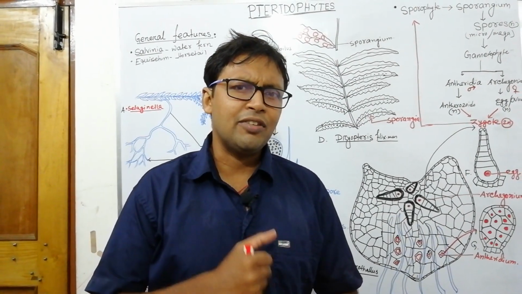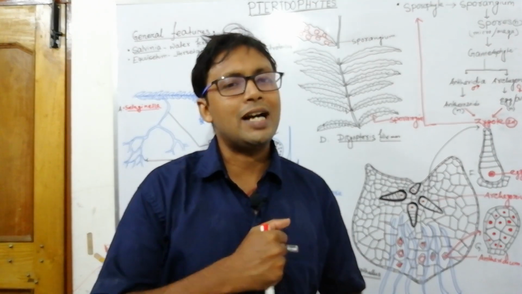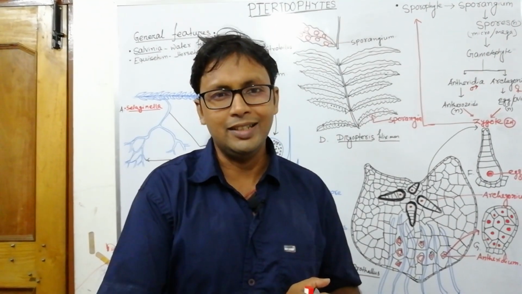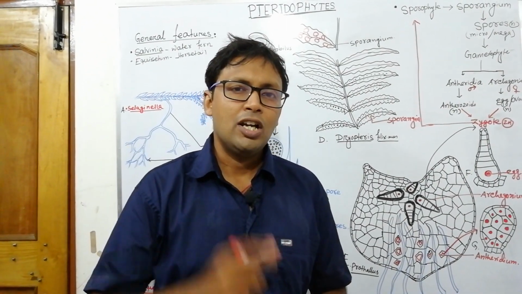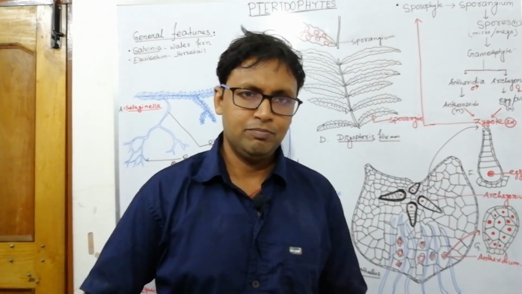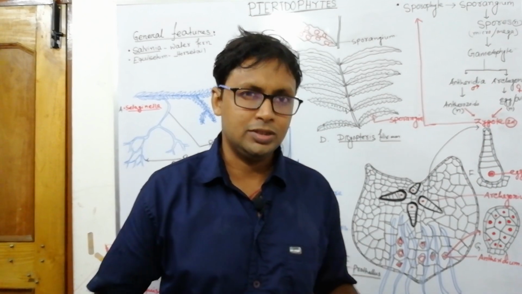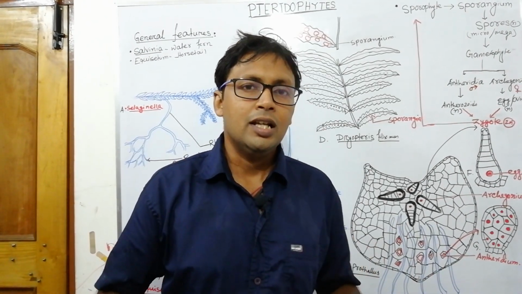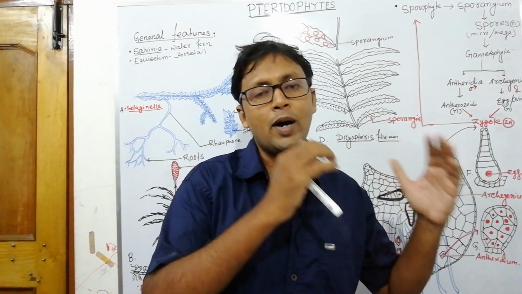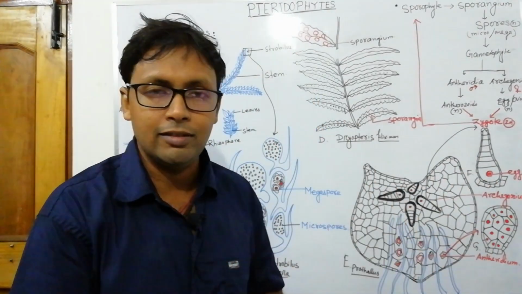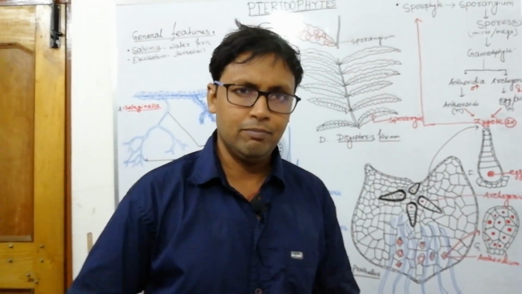This is the division of the plant kingdom where you first encounter the vascular system, that is, true xylem and phloem. In bryophytes we have not seen true xylem or phloem, but in this case true vascularization is there, along with true root, shoot and stem.